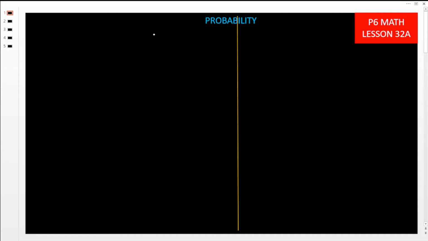Now in this lesson, lesson number 32, we are going to look at what we call probability. Are we there? When you talk of probability, what comes into your minds? When you see this word, probably they tell you, will you come tomorrow? You say, probably, maybe tomorrow. So what do you mean?